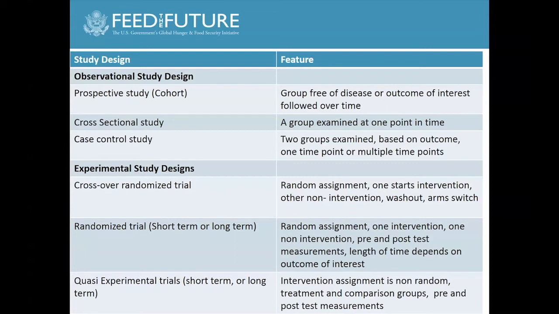You have also quasi-experimental trials, which are not randomized. They are usually non-random intervention assignments. In both cases, you will have a treatment and a comparison group, and you need to make pre and post-test measurements, so you can do a comparison before and after. And usually the analysis is called difference in difference estimation.